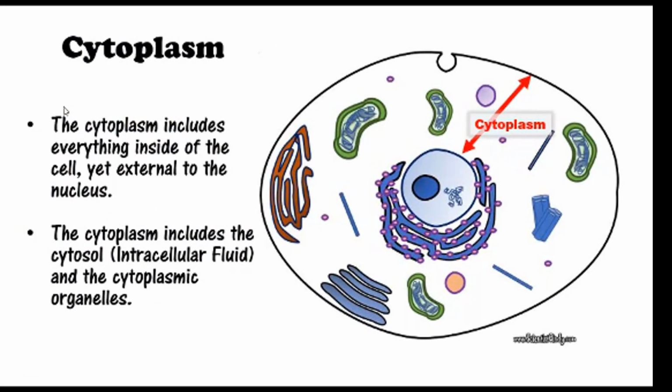The cytoplasm includes everything inside of the cell, yet external to the nucleus. The cytoplasm includes the cytosol, which is the intracellular fluid, and the cytoplasmic organelles.